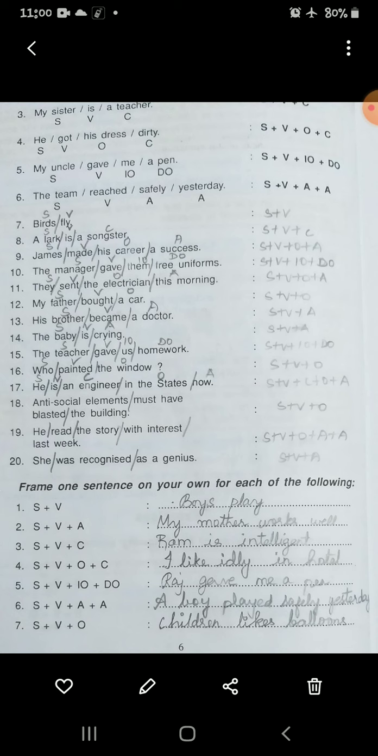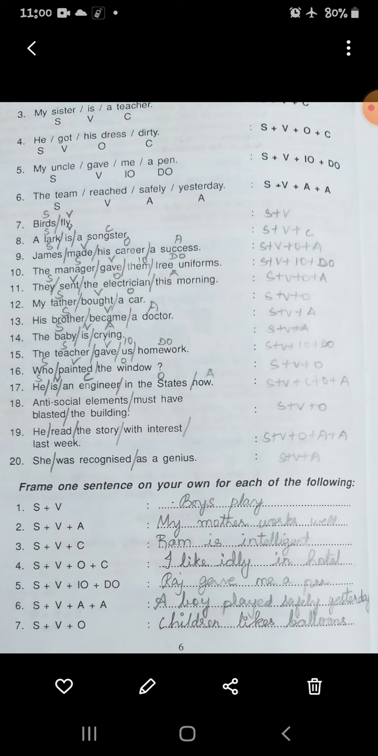Subject, verb plus complement: Ram is intelligent. I like idli in hotel. Raj gave me a pen. Sixth one, the boy played safely yesterday. Next, subject, verb and object: children like balloons.